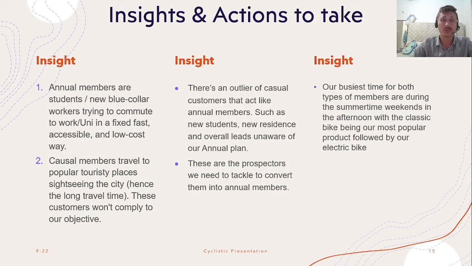These people are casual members acting as though they're annual. Maybe they just don't know that an annual subscription exists. Maybe they think that they just ride under 15 minutes and it's just not enough for them to become an annual member. We need to shed light on these kinds of people. And then, of course, it's nice to know that our busiest time is in the summertime in the afternoon, during the weekends, using the regular classic bike followed by an electric bike.